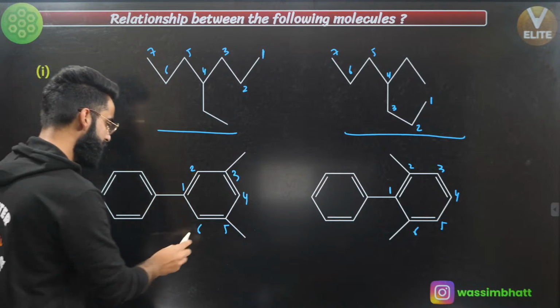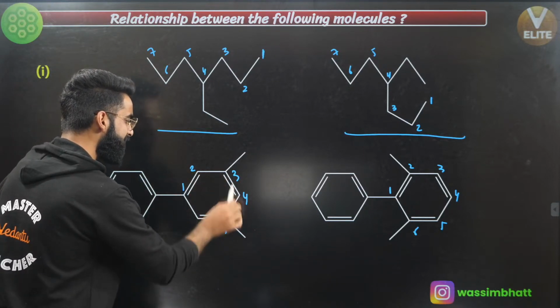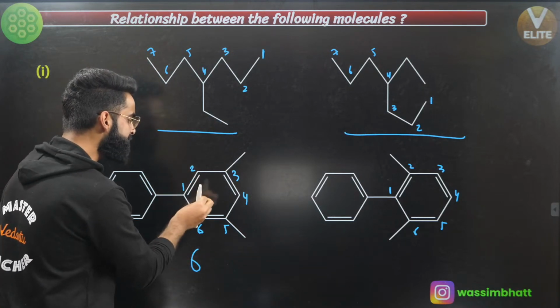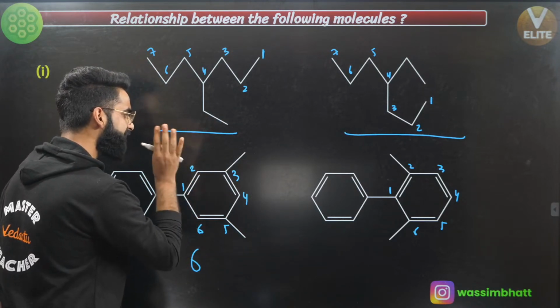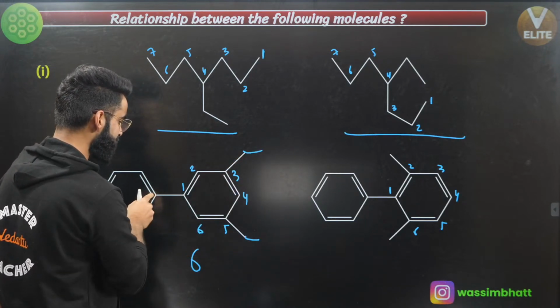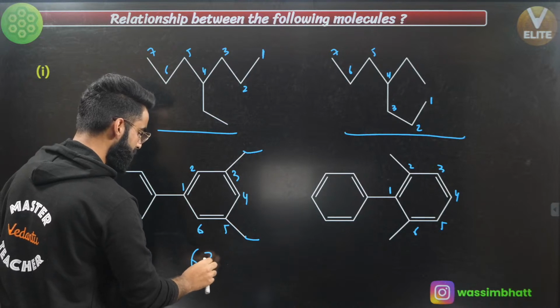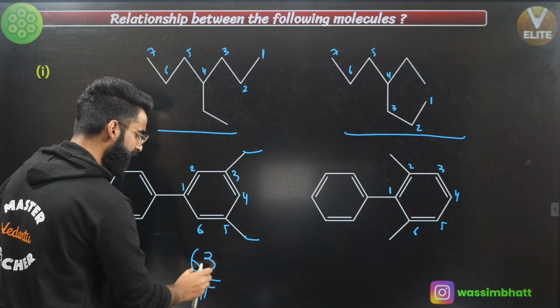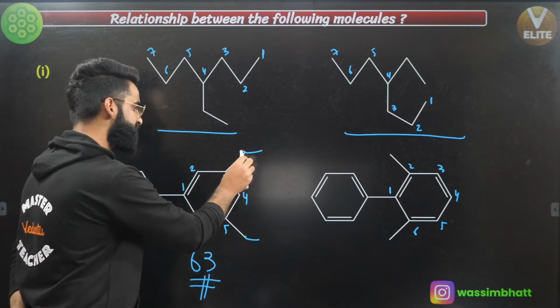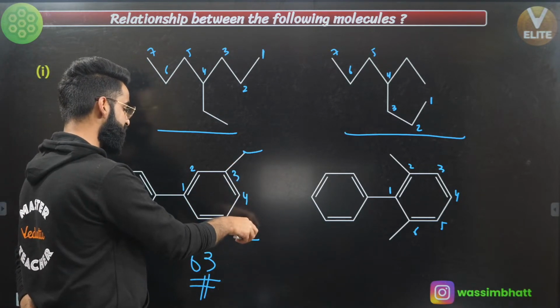How many carbon atoms are in the ring right here? 6 carbon atoms. How many substituents are directly attached and start with carbon? This is your CH3, this is CH3, and this one also starts with carbon. So the B value is 3, right? So the AB value for this molecule is 63, correct? Okay, this is one substituent starting from carbon, one more substituent starting from carbon.